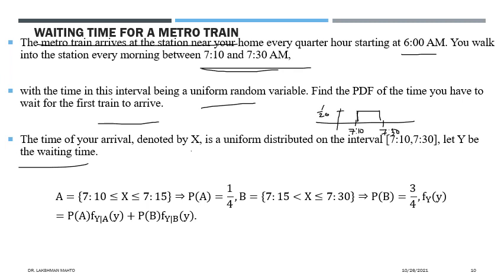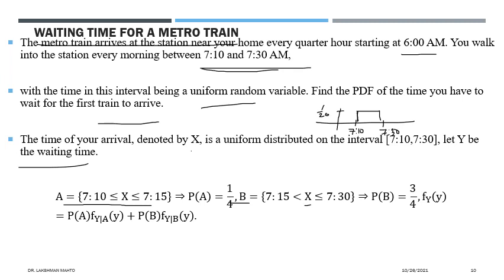The first event, A, is that you board the train at 7:15, which means x takes a value between 7:10 and 7:15. What is the probability? You can easily calculate it: the probability is 1 by 4.